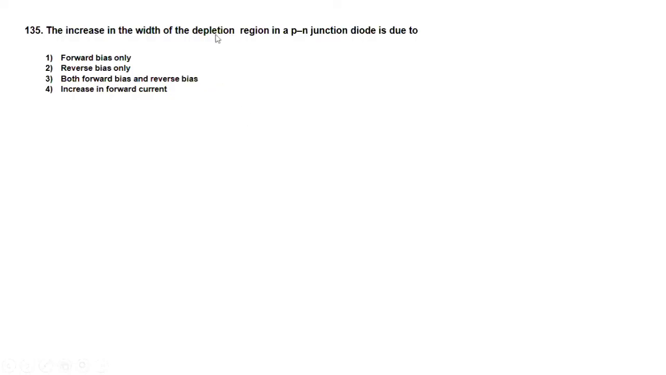Okay, that is the increase in the width of the depletion layer, depletion region, in a PN junction diode is due to, okay, why the width of depletion region will increase means during reverse bias. In reverse bias condition, the width of the depletion layer will increase.